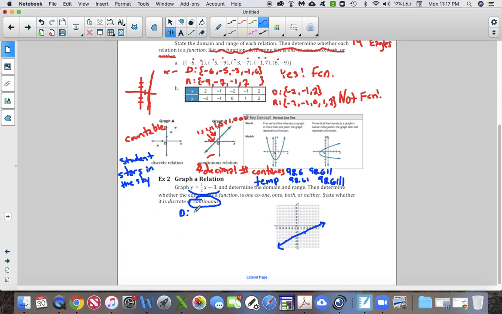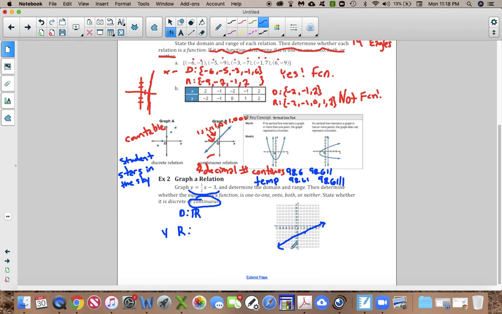So what about the domain? What x's left and right does he touch? He will touch every single one of them. So your domain is all reals because he's going to touch everything left and right. Okay, now the range is the last thing that we have to do. Range is talking about the y coordinates. So the y coordinates go up and down, all right?